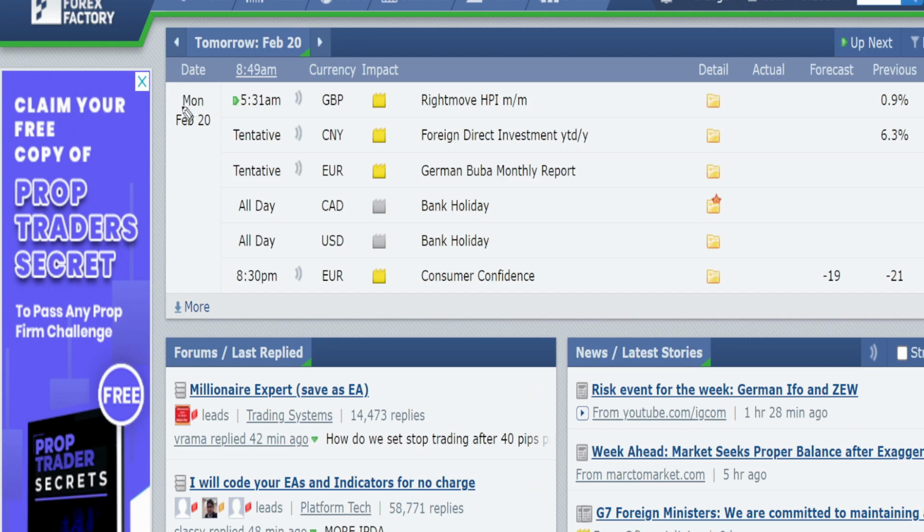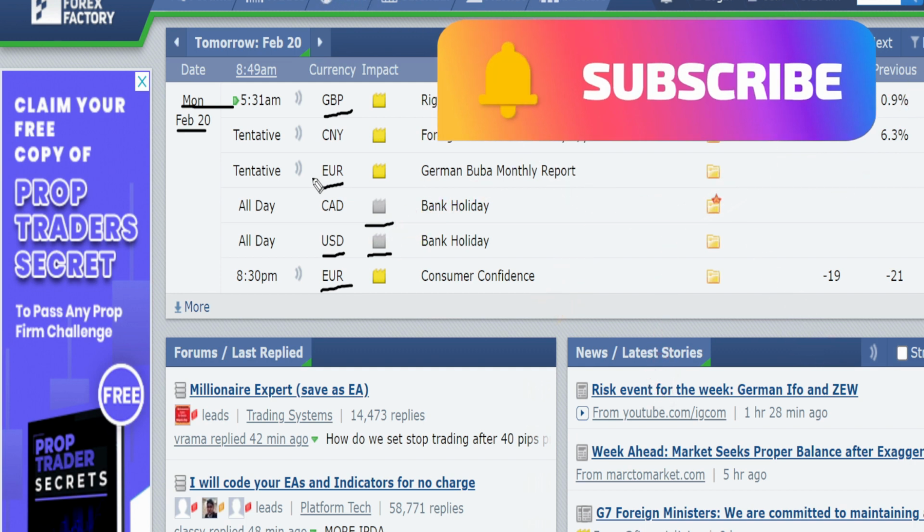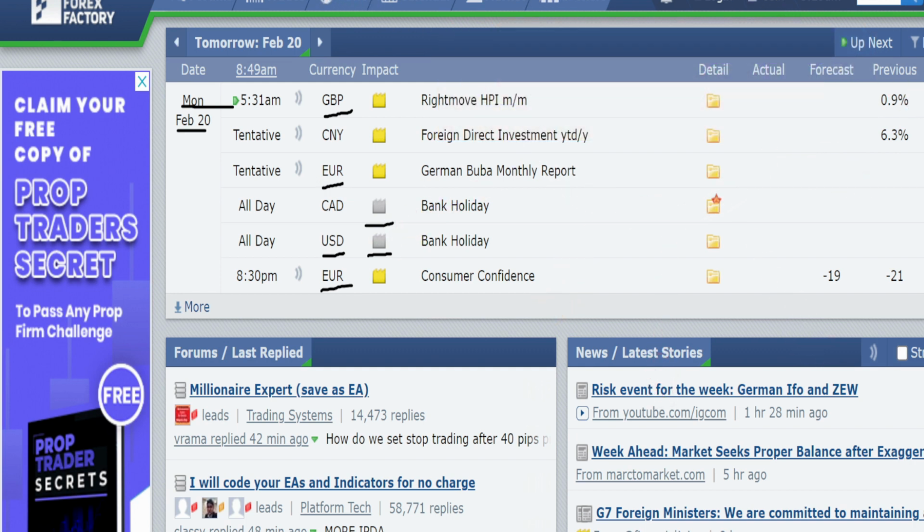So when we look at the economical events planned on Monday, February 20th, we have Canadian bank holiday and US dollar bank holiday, and we don't have any high impact news in any of the major currency pairs. So we can expect a low volatility in the market, which means that there are possibilities of current trend to continue in gold. Let us look at the price action in dollar index.